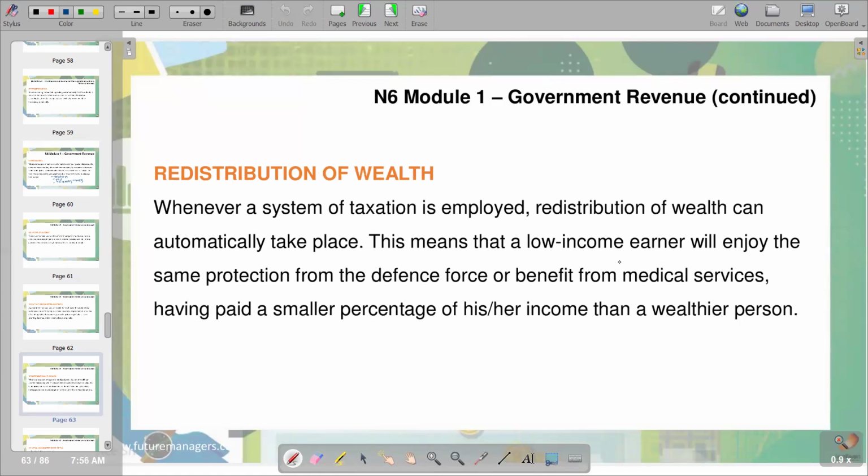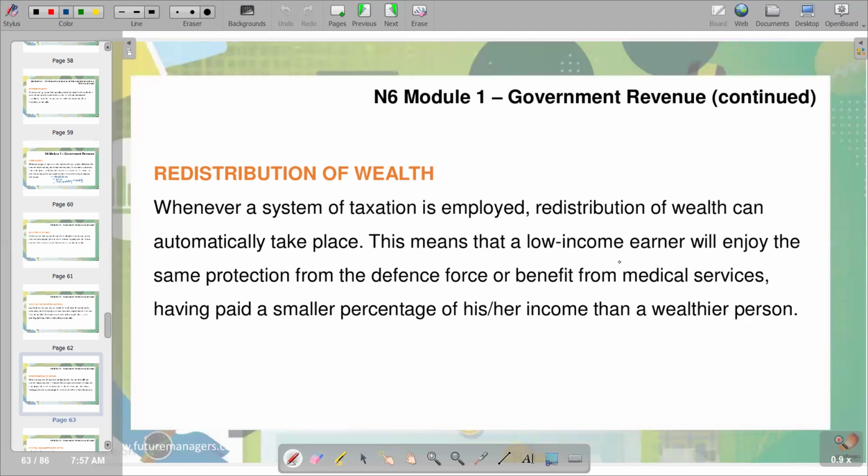So basically, redistribution of wealth, to simplify it, is a transfer of wealth from some individuals to others through a social mechanism such as taxation. It can be through welfare, public services, land reform, monetary policy. So those are some of the mechanisms that we can use to effect redistribution of wealth. Why do we engage in redistribution of wealth? It is because of the huge gap that is created between the rich and the poor in the country. If you have got people that are very rich and people that are very poor, we are having a huge gap in between. So the government can intervene and reduce that gap through redistribution of wealth.